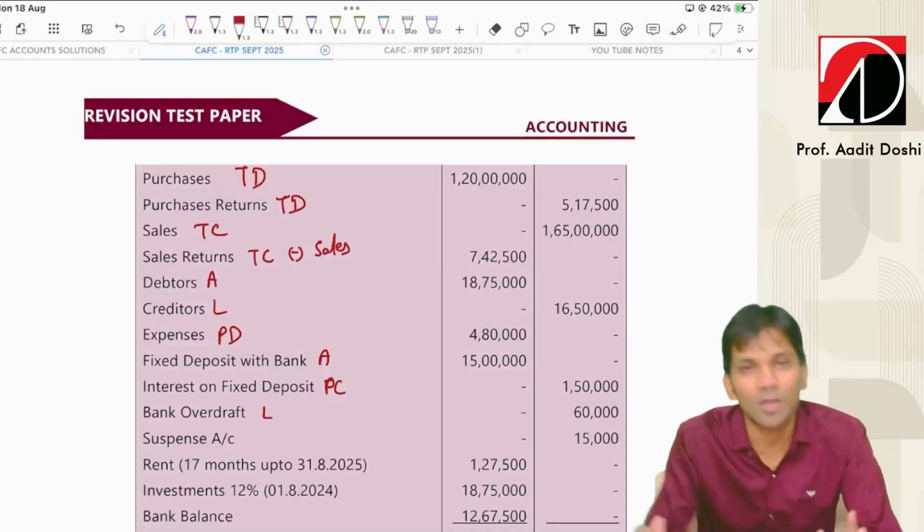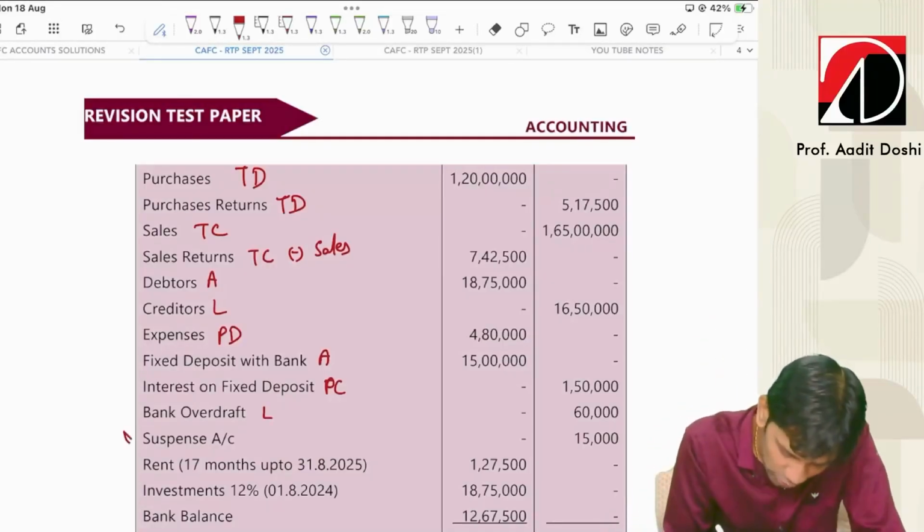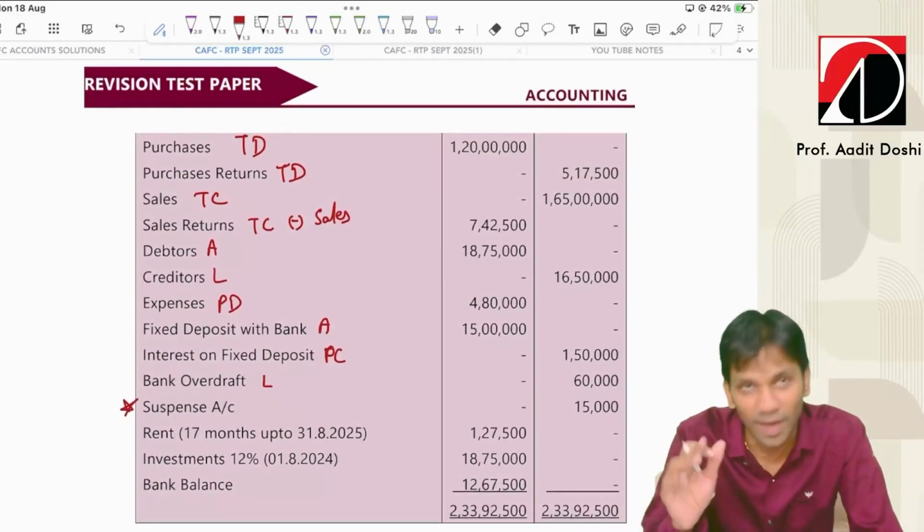liability, suspense account coming in the trial balance means 100% there are errors lying in the trial balance. So nothing to do with this. Keep a star mark on that. We need to find out the errors.